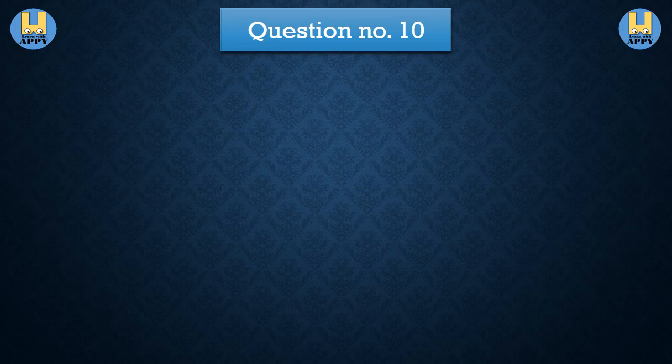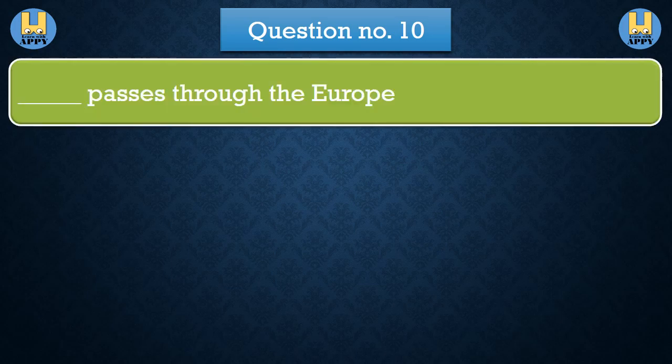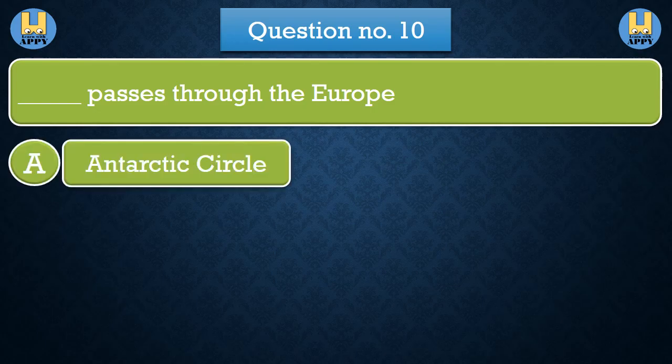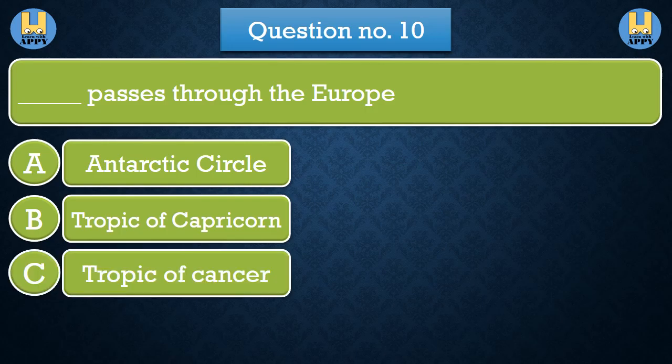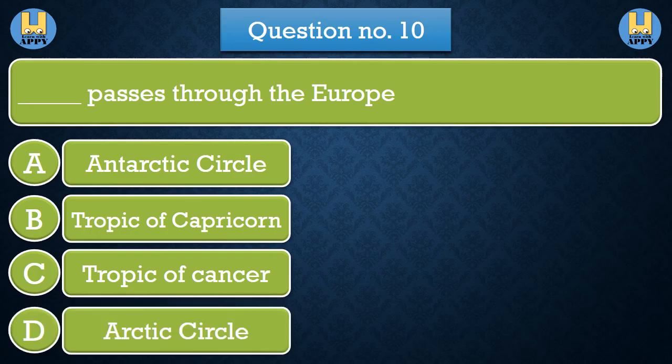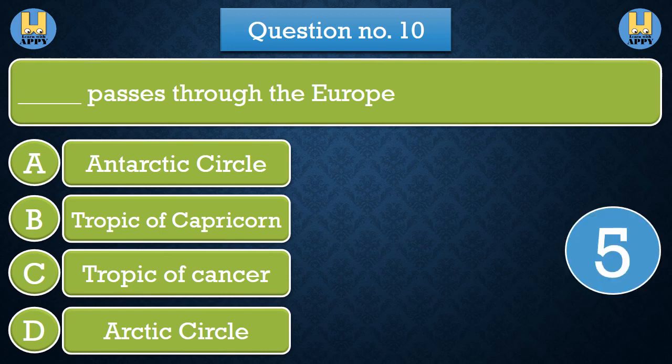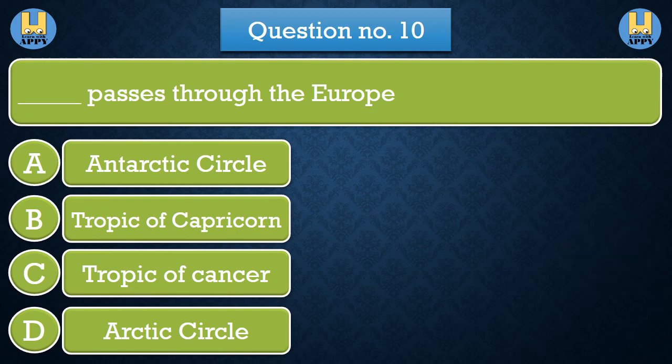Question number 10. Dash passes through Europe. Option A, Antarctic Circle. Option B, Tropic of Capricorn. Option C, Tropic of Cancer. Option D, Arctic Circle. The correct answer is option D, Arctic Circle.